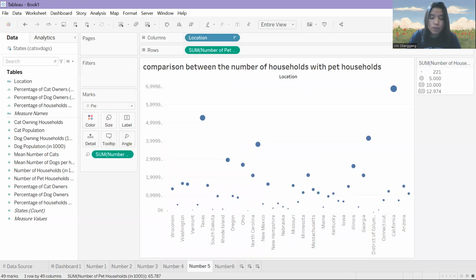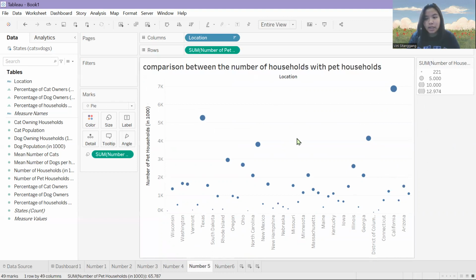We're going to jump to number five, a comparison between the number of households and pet households. The question is which state has the highest number of households and pet households.